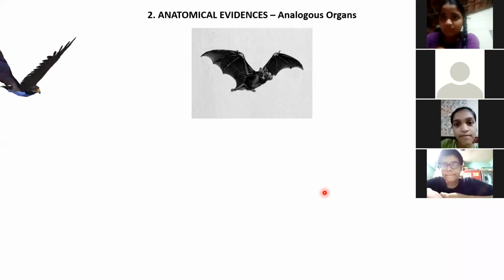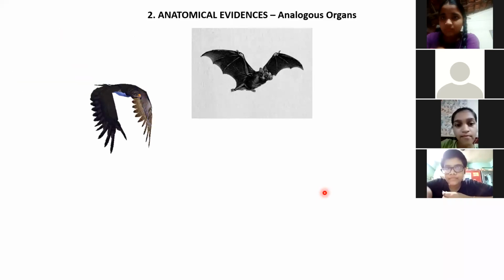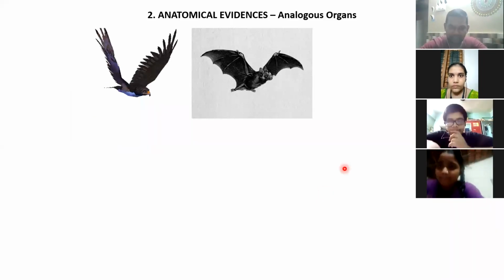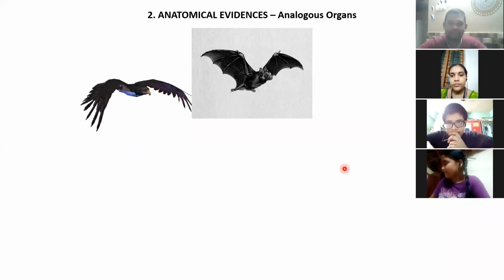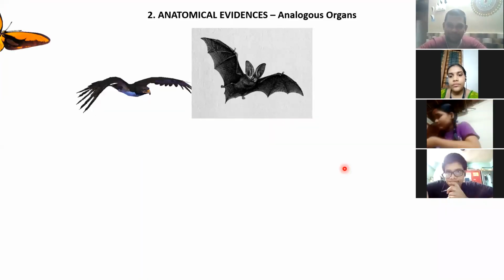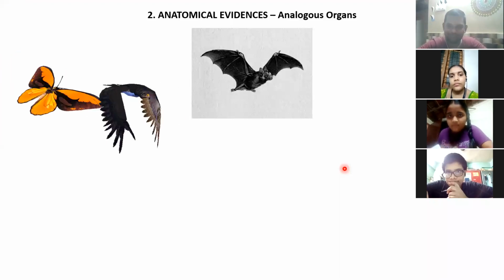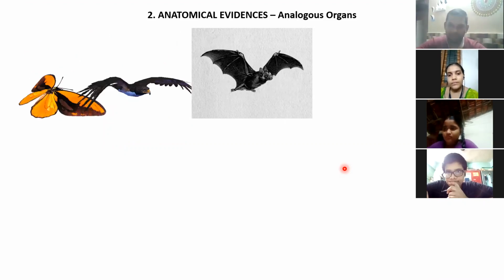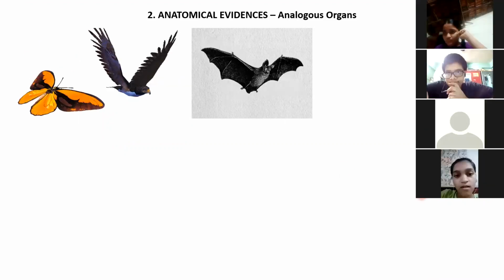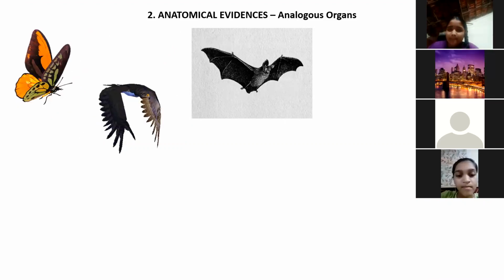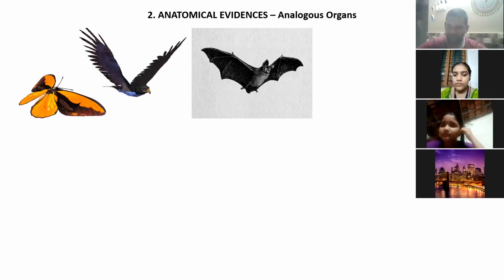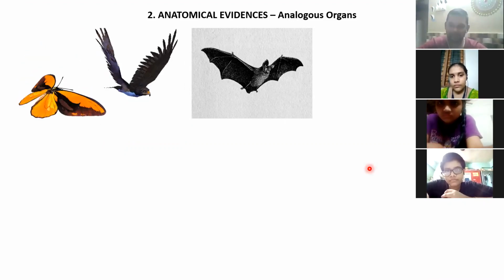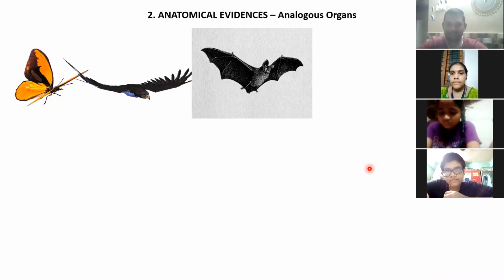What is this? Eagle, a bird. What about this? Butterfly. All three of them are doing something similar. What is that? Flying. Correct. So you can see that all of them are flying, that means all of them are using some organ for a similar function.